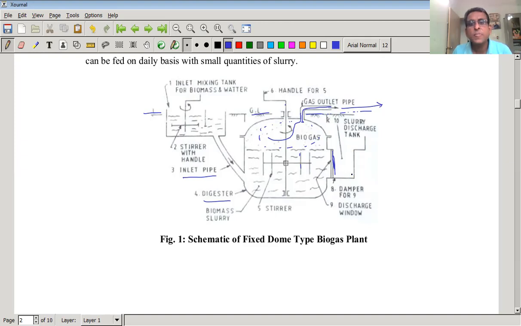And then this 8 is the damper for the 9 discharge window, and this 10 is the slurry discharge tank. इथून काय केलं जातं, ही जी स्लरी जी इथे जमलेली आहे सगळी, ती स्लरी बाहेर काढून ती फेकली जाते बाहेर. So this is about the fixed dome biogas plant.